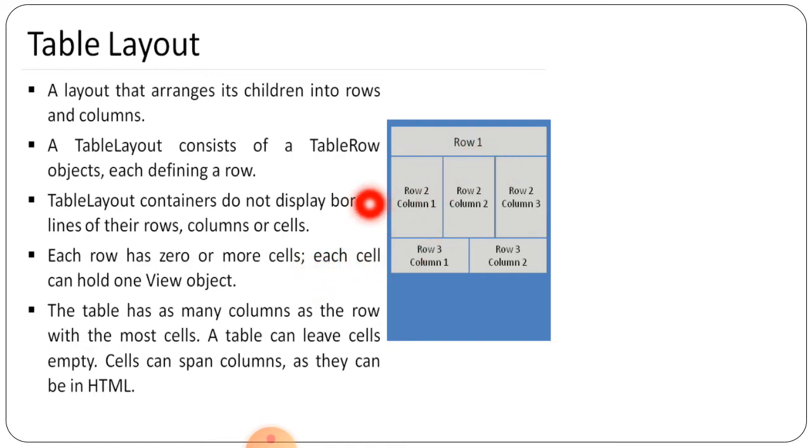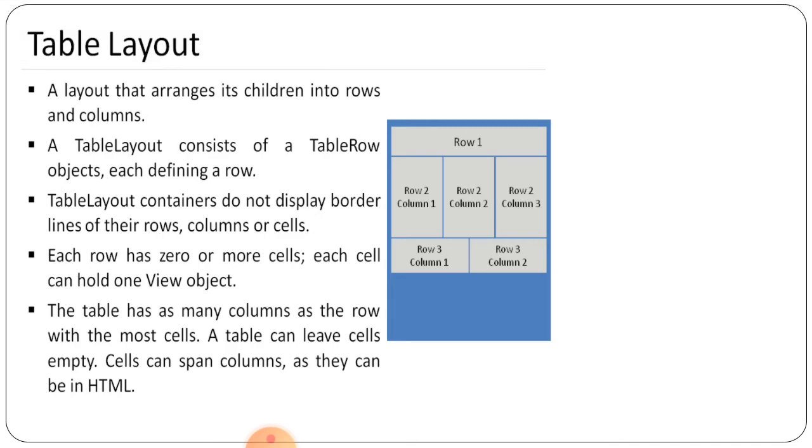0 और more, हर एक रो के अंदर अपने हिसाब से आप सेल्स डिवाइड कर सकते हैं अकॉर्डिंग टू द कॉलम्स. तो ईच सेल कैन होल्ड वन व्यू ऑब्जेक्ट. तो टेबल हैज़ as many columns as the row with the most cells. A table can leave cells empty. Cells can span columns as they can in HTML, we can say.